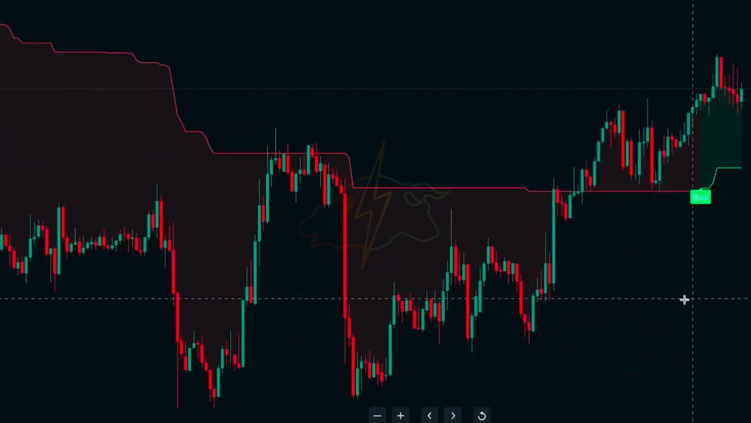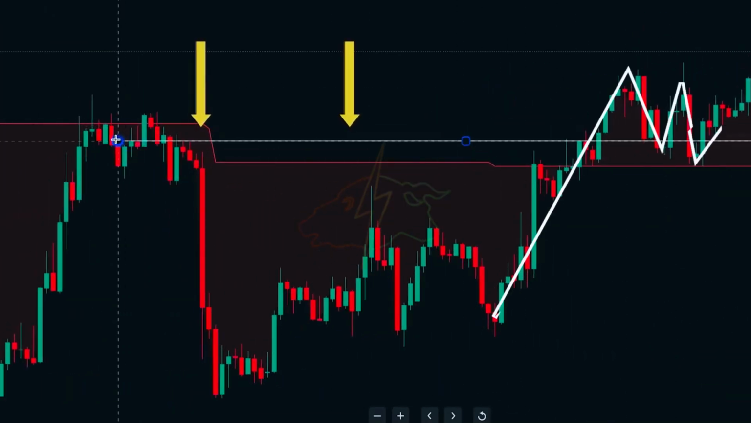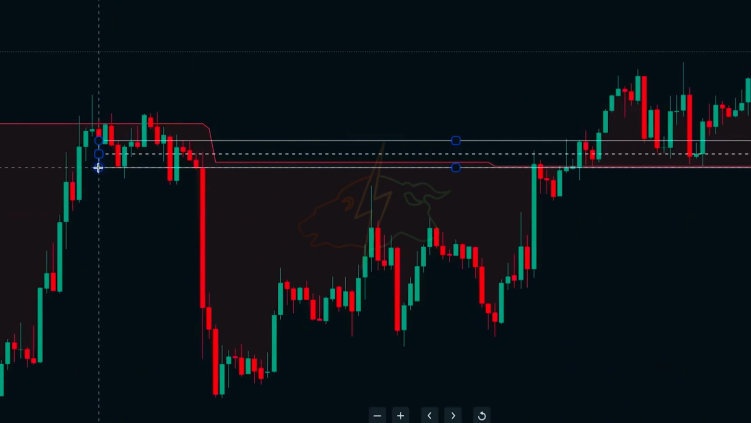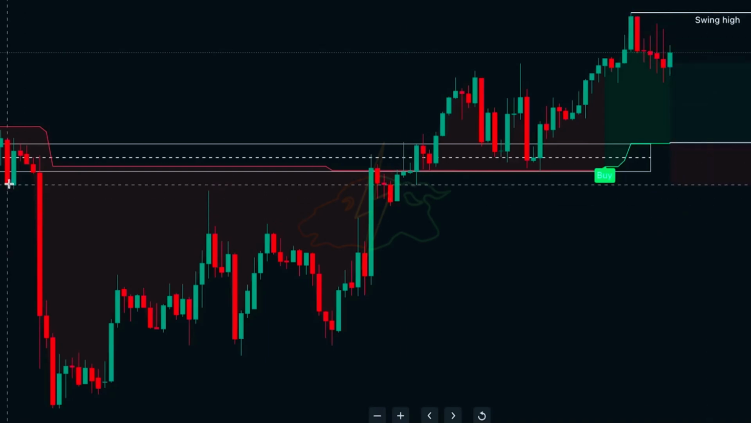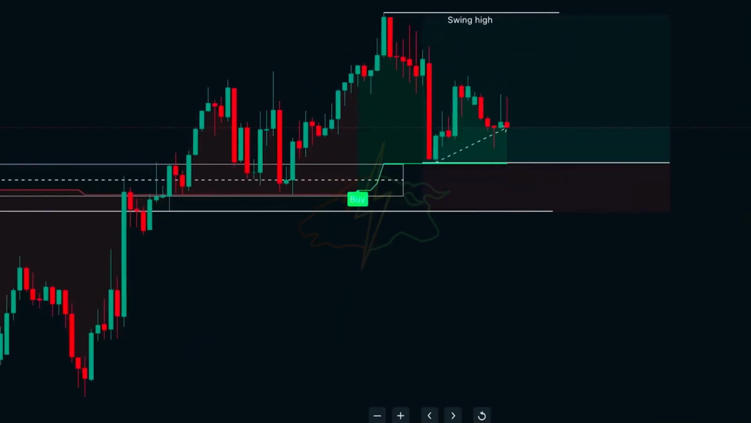Price shifted from bearish to bullish, and we can see that the previous level was maintaining strongly. We will highlight that region. Also highlight the swing high. Create a pending order at the level and target the recent swing high.